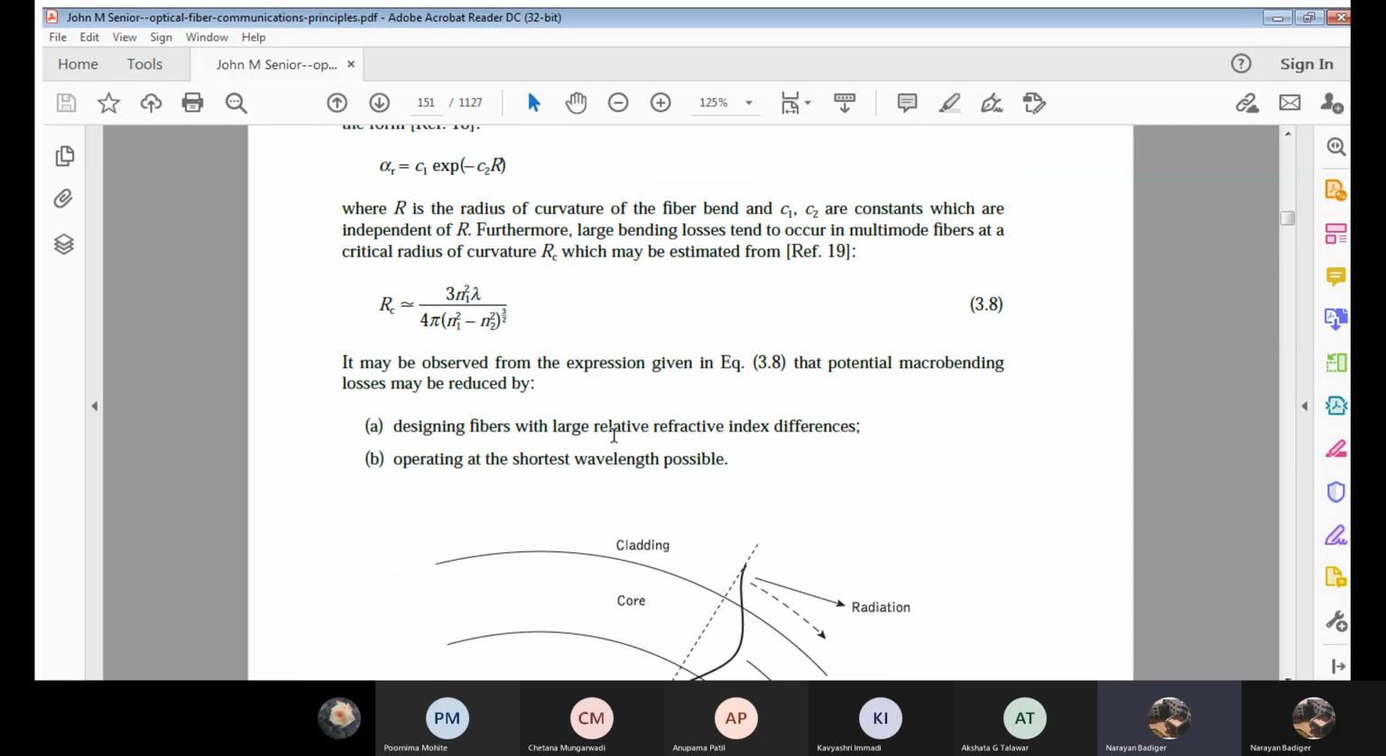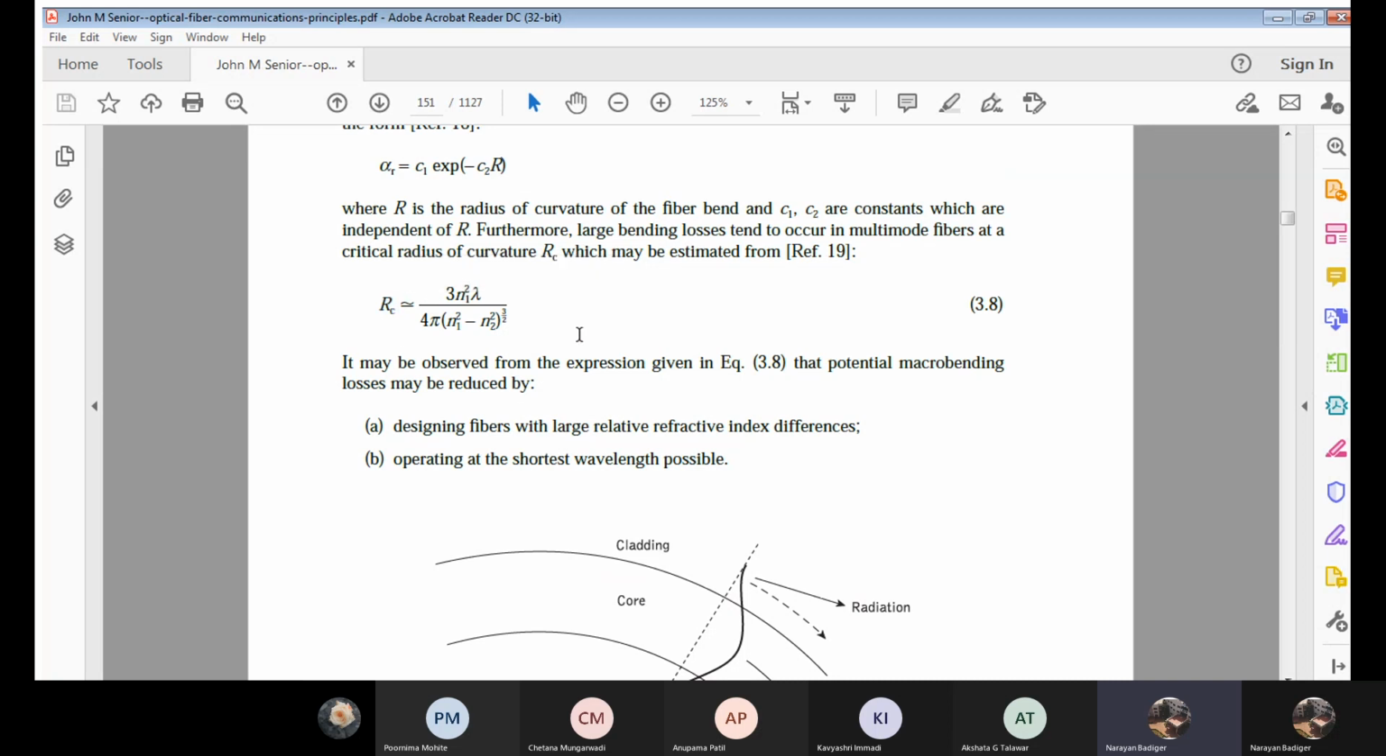Now we can try to reduce this loss, which we will be calling a potential macro bending loss. Now why is this macro bending loss? The bending may be at a higher level, and due to that we will be getting some losses, and I can even reduce this loss. The first, how? Designing fibers with a large relative refractive index difference. See here. Now, the delta, that is n1 square minus n2 square, is in the denominator. If I increase this difference, now what will happen to this RC? It reduces. I hope you are understanding.